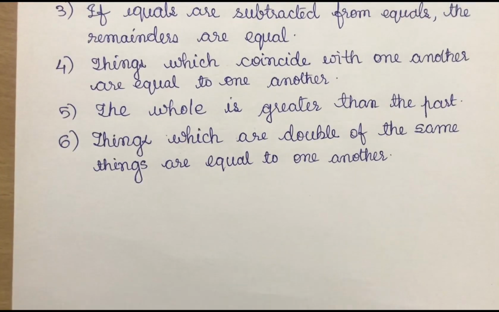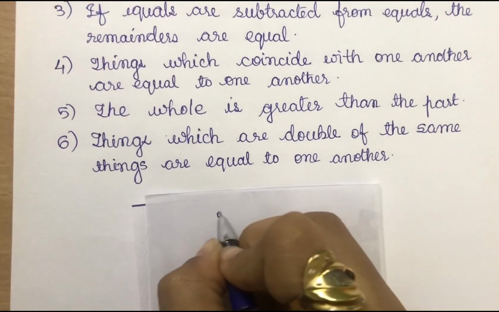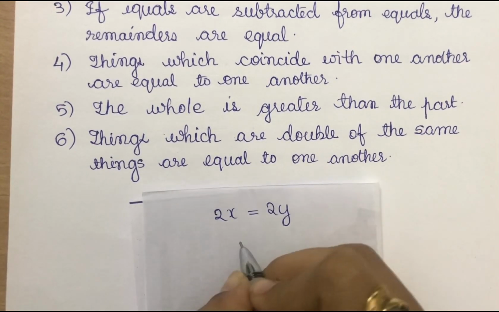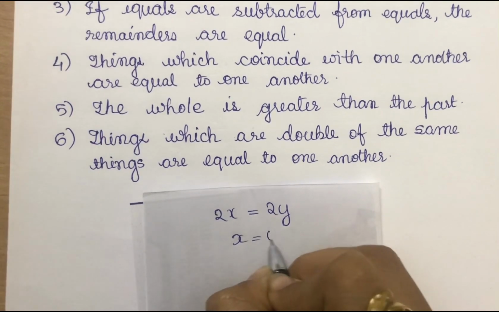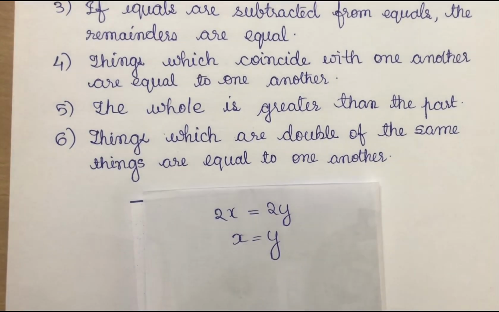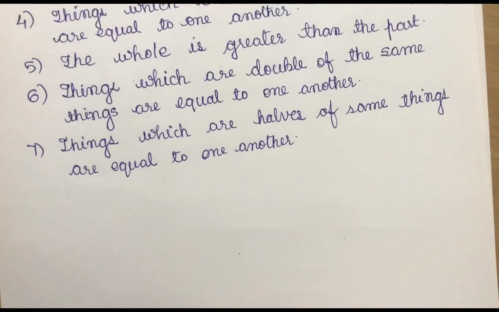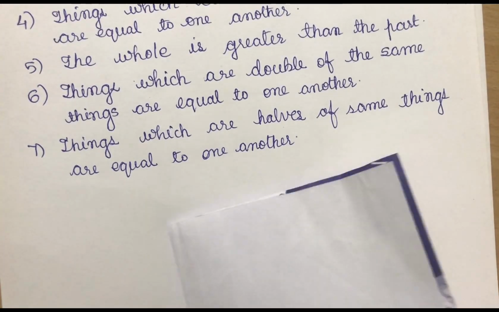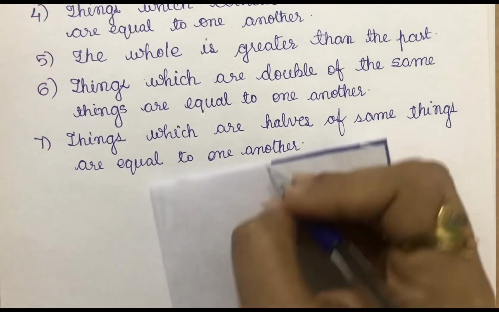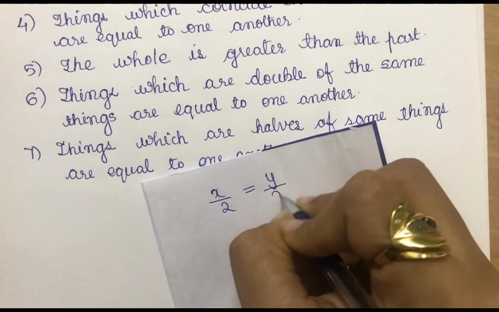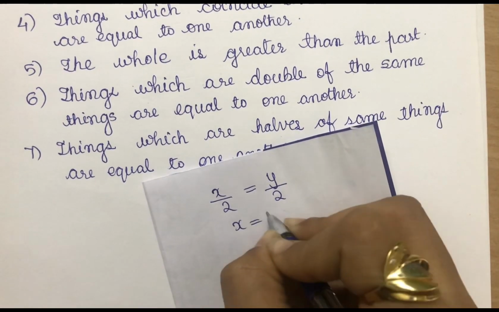The sixth axiom is: things which are double of the same thing are equal to one another. For example, if 2x is equal to 2y, then obviously x is equal to y. The seventh axiom is: things which are halves of the same thing are equal to one another. So here also, if x by 2 is equal to y by 2, then obviously x is equal to y.